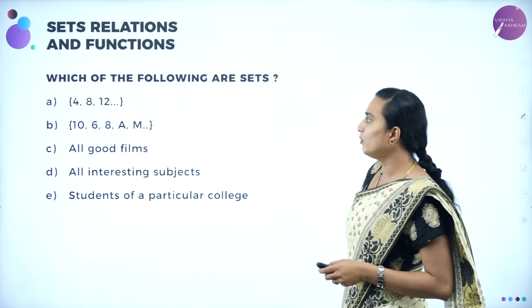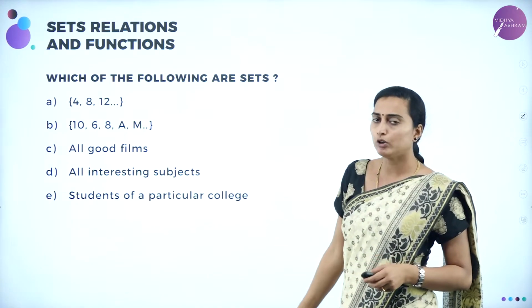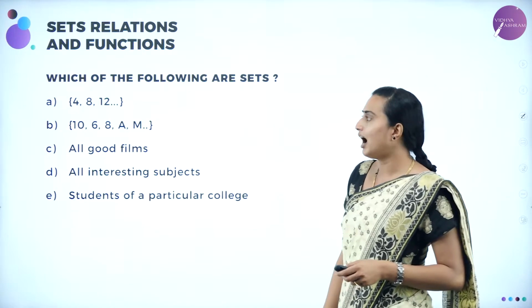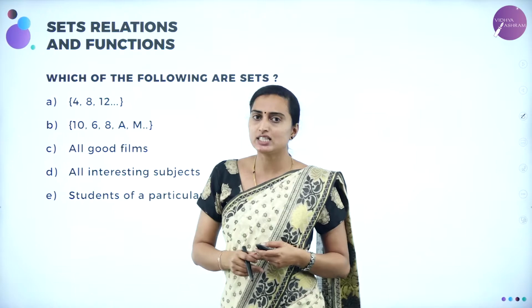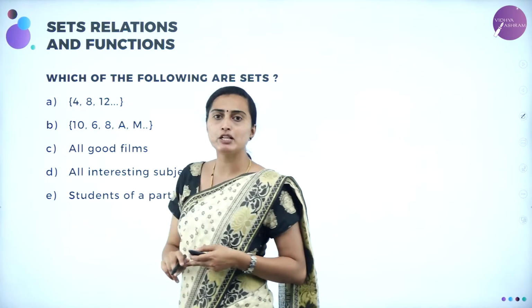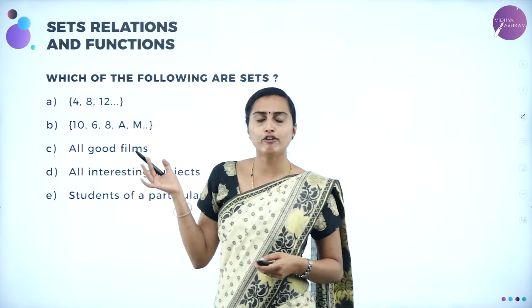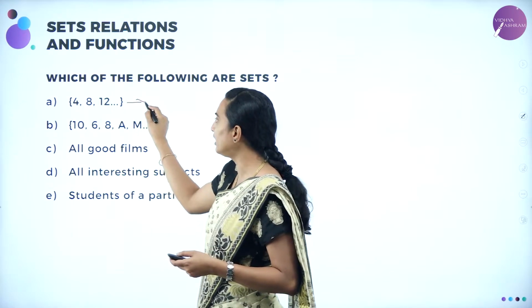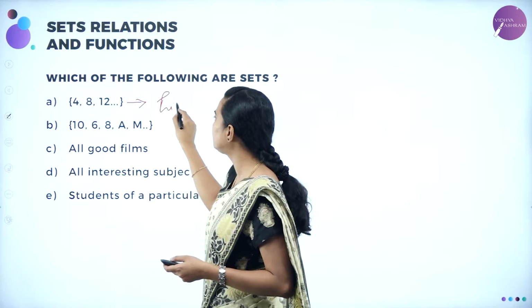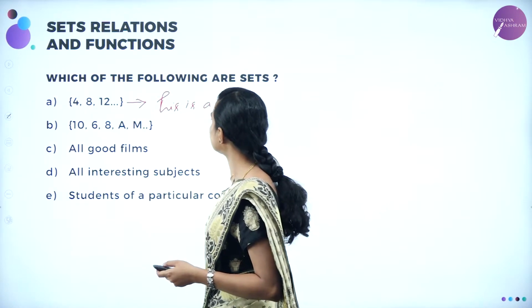So next we'll be moving on to the example or the problem. Which of the following are sets? See, 4, 8, 12. Obviously, this is a set because it is the multiples of 4. 4 ones are 4, 4 twos are 8, 4 threes are 12. It will continue like that. So therefore, this is well defined, isn't it? So this is a set.